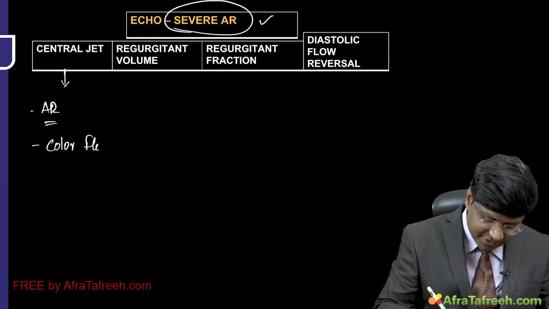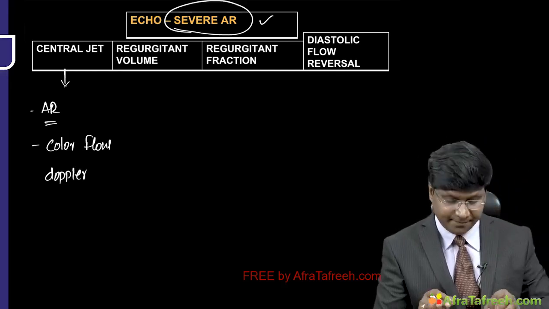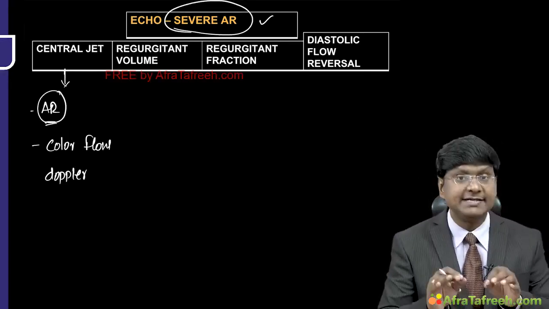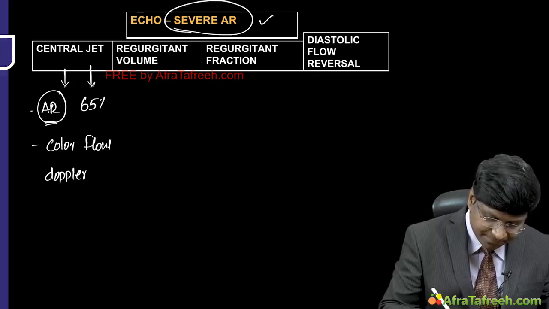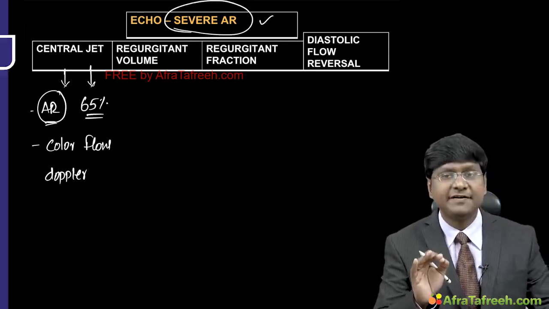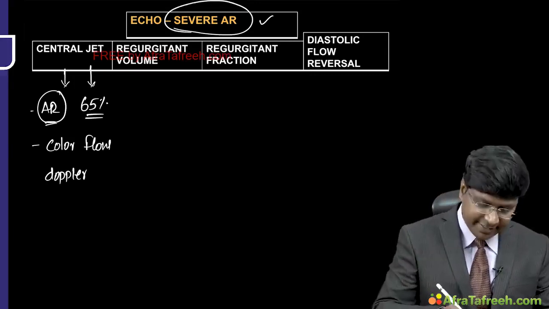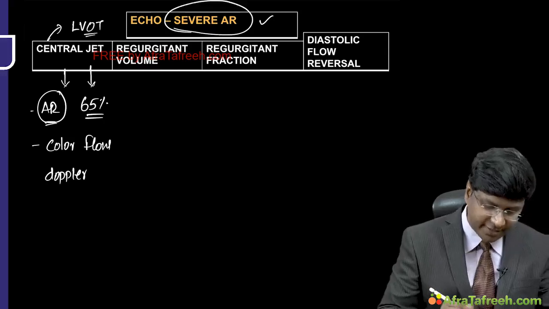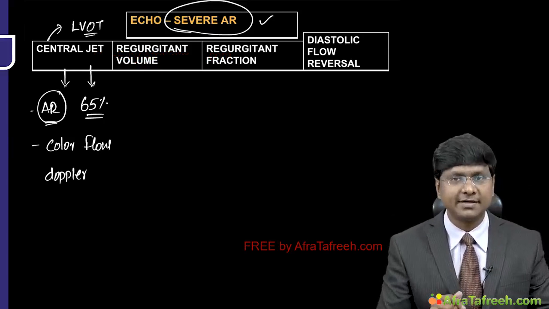Right, it is being assessed by the color flow Doppler. So this color flow Doppler will show that this aortic regurgitant jet occupies almost 65% of the width of the left ventricular outflow tract, right? It occupies almost 65% of the left ventricular outflow tract. Okay, so that is the diameter of the central jet.